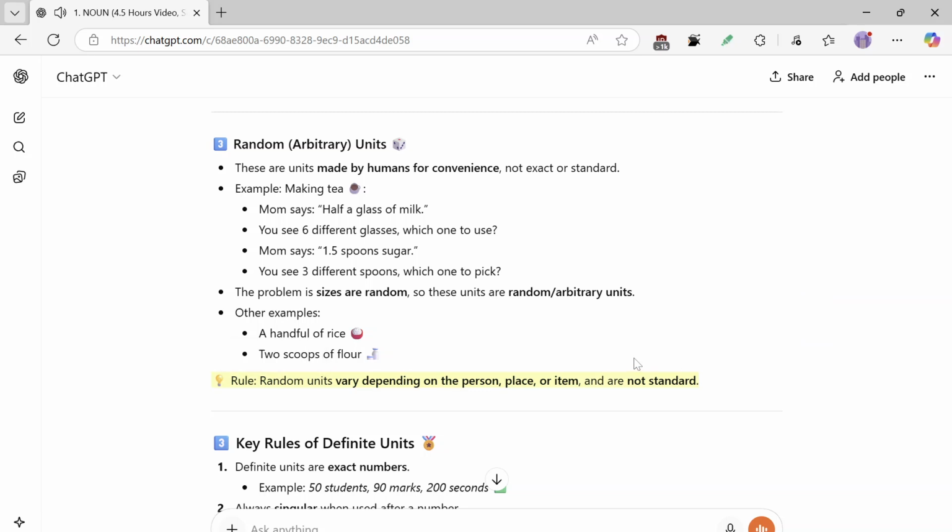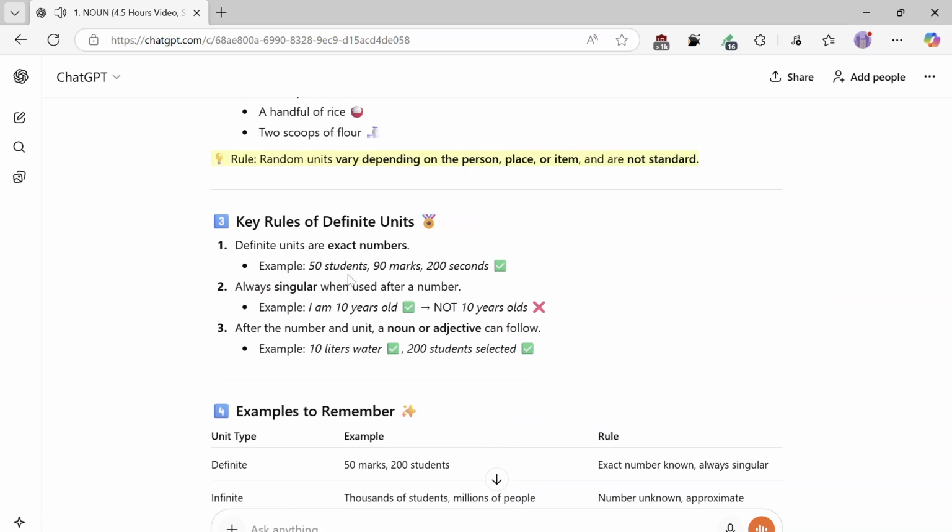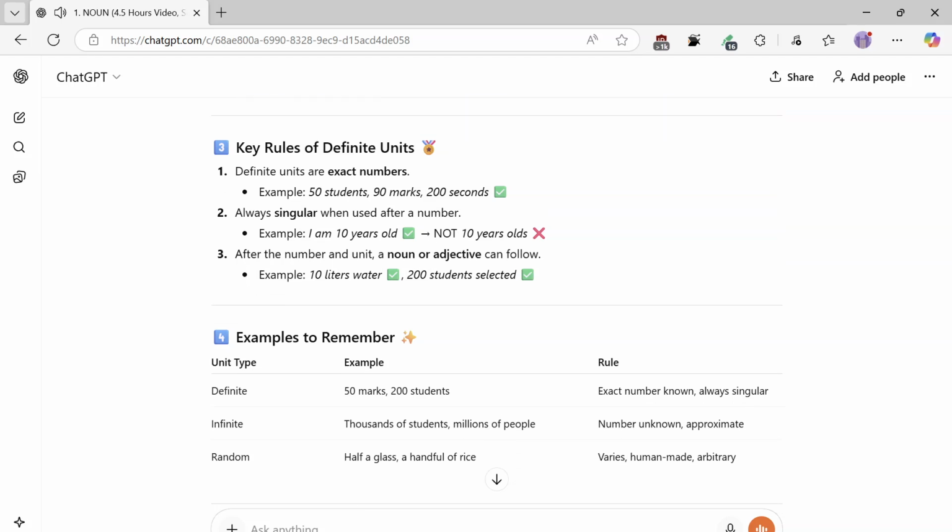Key rules of definite units. 1. Definite units are exact numbers. Example: 50 students, 90 marks, 200 seconds. 2. Always singular when used after a number. Example: I am 10 years old, not 10 years olds. 3. After the number and unit, a noun or adjective can follow. Example: 10 liters water, 200 students selected.